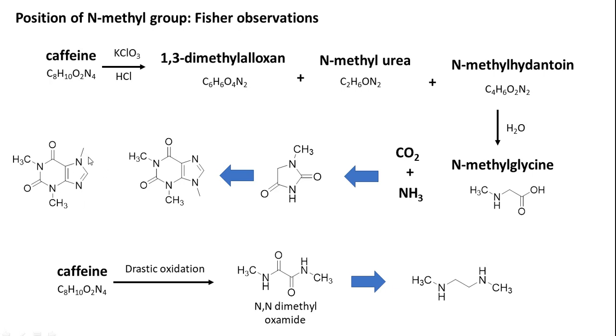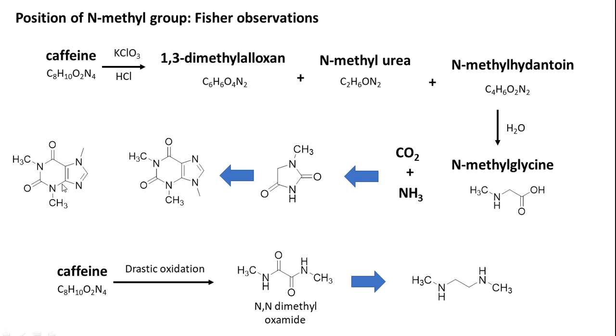Hence, if you see this second structure and break it like this, you get half NCH3, C double bond O, and C double bond O and NCH3, because upon oxidative degradation it can give a degraded product like that. The second possibility is NCH3 here and a C double bond O on this side, and then NCH3.